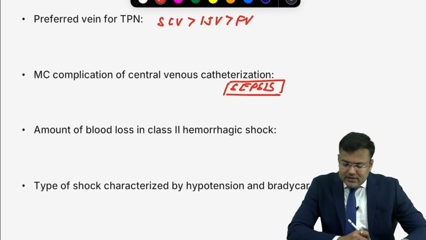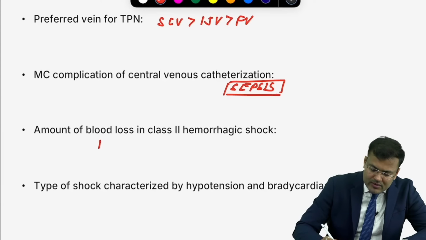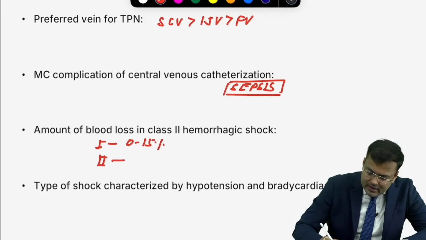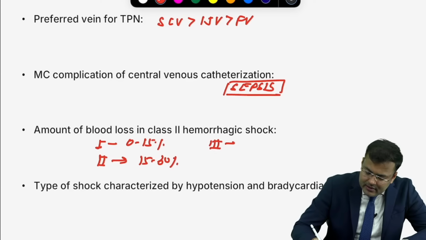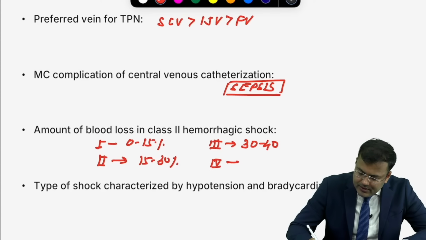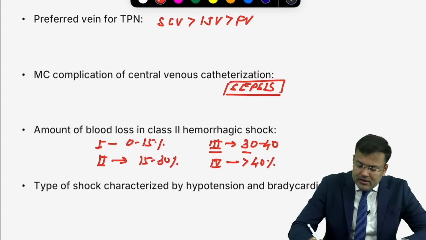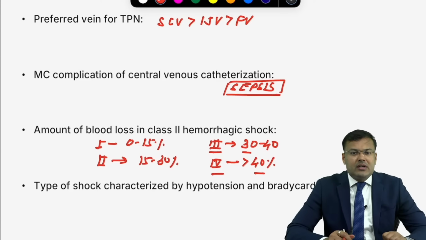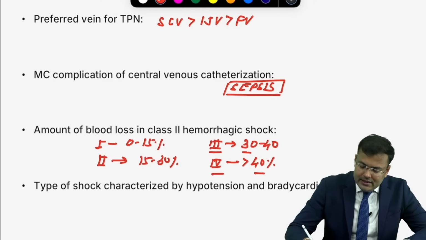Amount of blood loss in class 2 hemorrhagic shock. How much is the loss in class 1? 0 to 15%. Class 2, 15 to 30%. Class 3, 30 to 40%. And class 4, more than 40%. So how to remember? 330, 440. Remember, 330, 440. So in class 2, it is 15 to 30%.